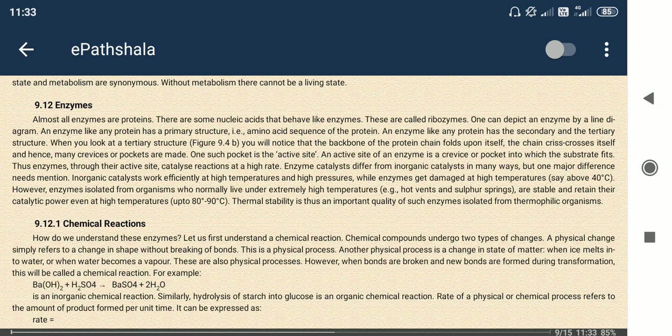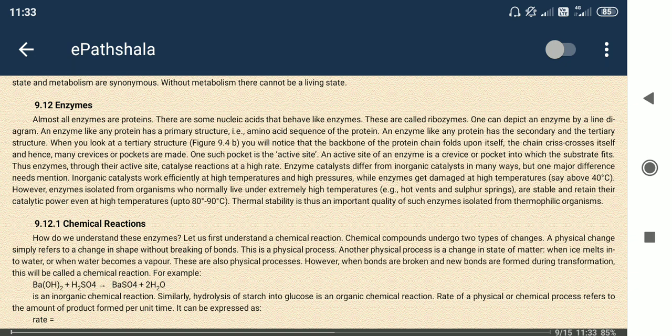So we do need to understand enzyme, and this is a very important part in case we consider the NEET exam. In the NEET exam it is very expected that 2 to 3 questions will be asked from enzyme itself. So let's go. Enzyme is a protein. This is a type of protein, which means many amino acids are polymerized to form protein. Amino acids first form peptides, then many peptides join to form the enzyme.